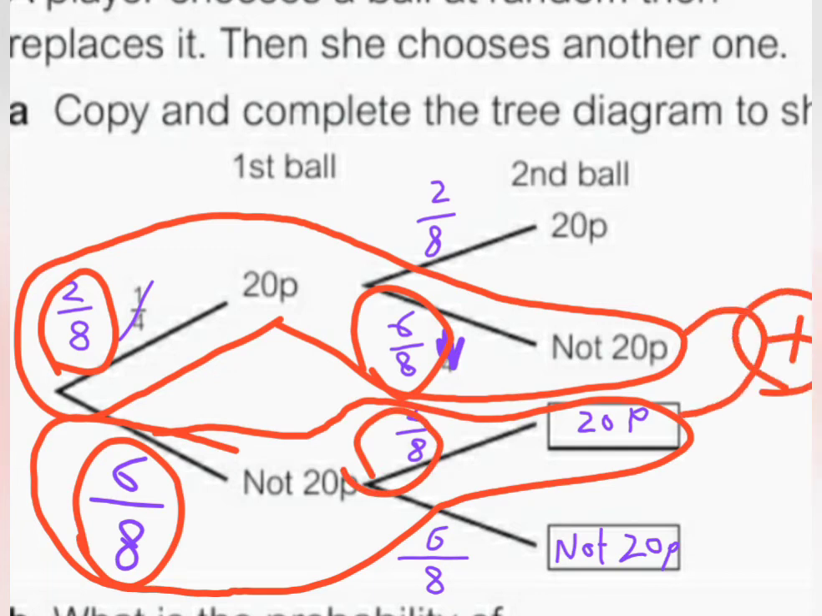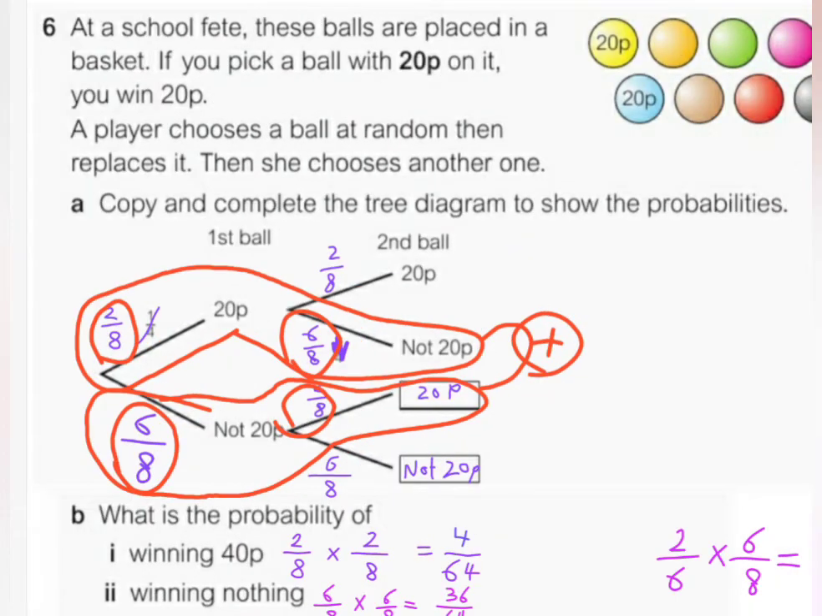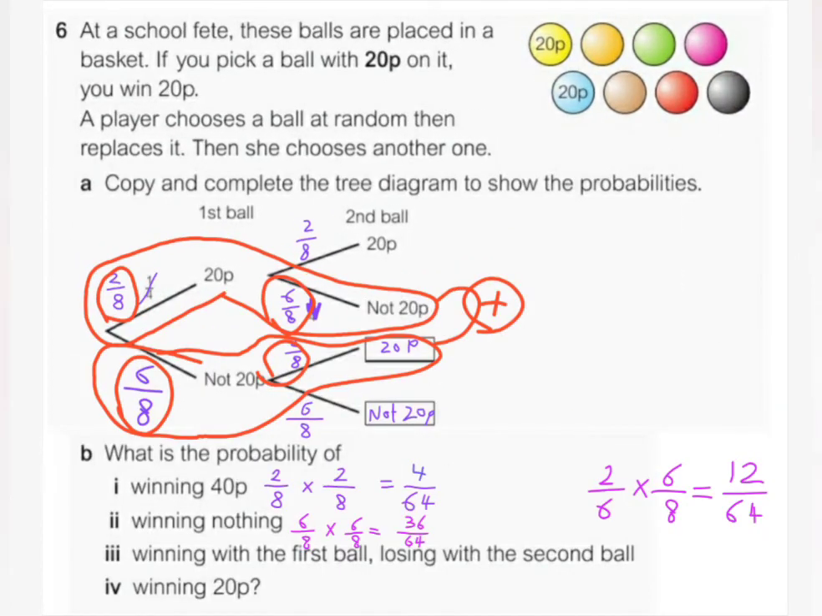This is how you answer this question, because he didn't say winning the first ball or winning the second ball. He said winning 20p wherever it is. So you find the probability of winning the first one and losing the second one, and then find the probability of losing the first one and winning the second one, multiply each pair, and then add both of them together. Now let's do it together.